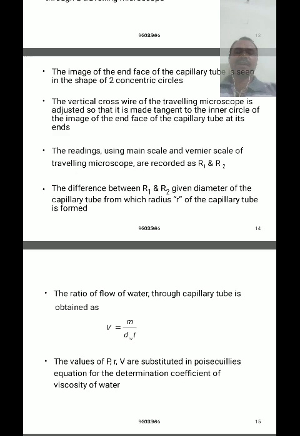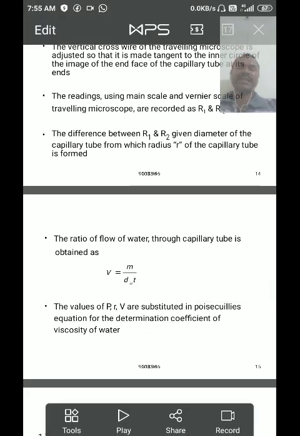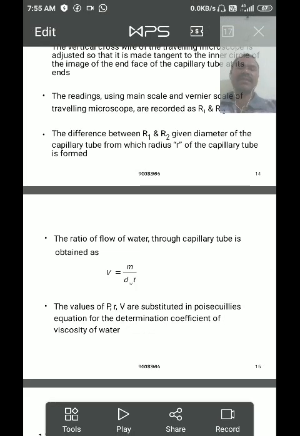By using the formula R is equal to D by 2, we calculate the radius of the capillary tube. The rate of flow through the capillary tube is obtained as follows: we already measured the mass of the water collected in the glass beaker, that is m2 minus m1, which gives the mass of water collected from the aspiratory bottle over a time period t.